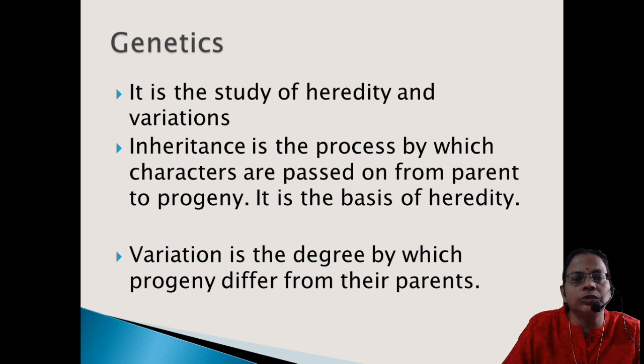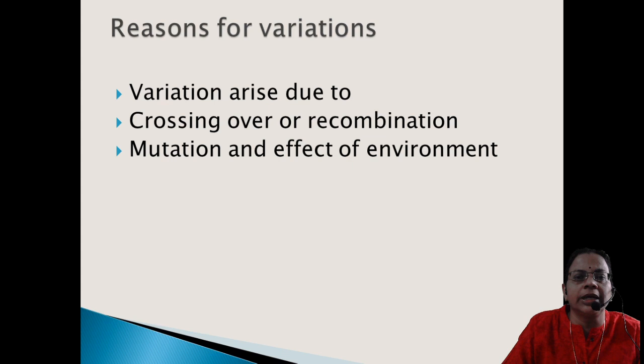So when we move into genetics, we already said it is the study of heredity and variations. And variation can be due to many reasons. First and foremost, it is due to sexual reproduction. In gamete formation, there is crossing over and there can be recombination that can lead to variation. The second reason for variation in the generation is mutation. Mutation means a sudden change in the genetic makeup of an organism.